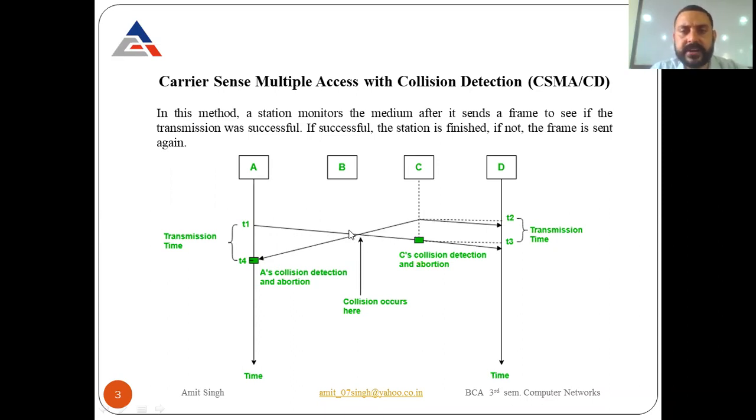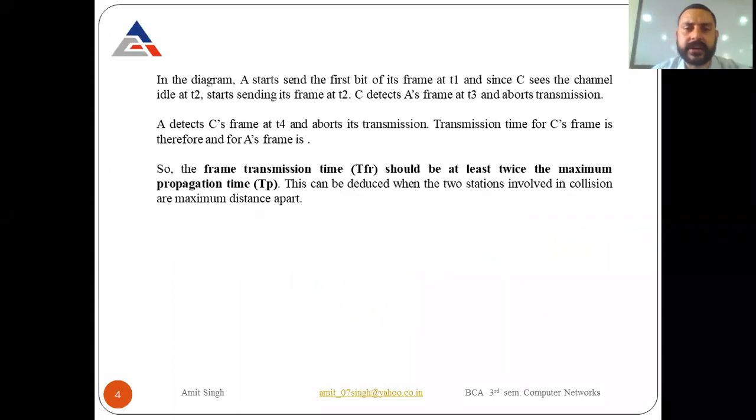So whenever A sends its data at time T1, the channel is idle, so it sends data. At time T2, C detects that the channel is idle and it also sends its data. But after a short while, at time T4, both the packets coming from user A and user C collide over there. Look at here, they collide over there. So the collision occurs and the transmission is aborted.